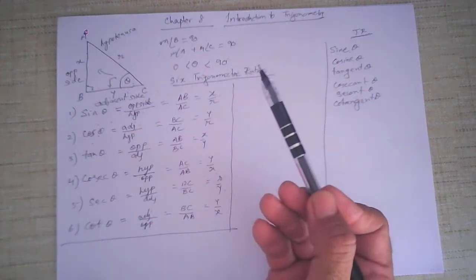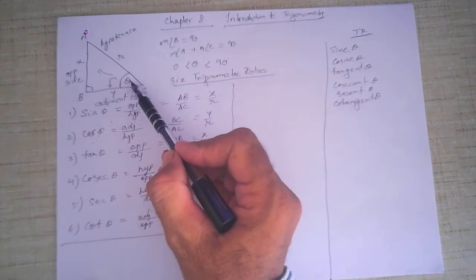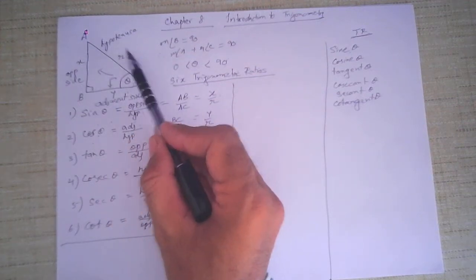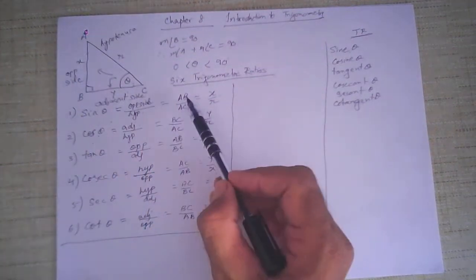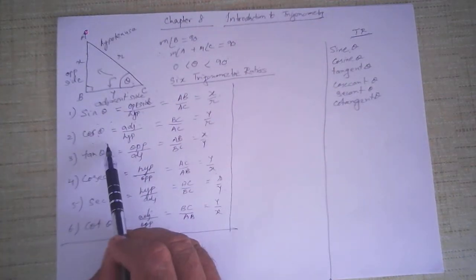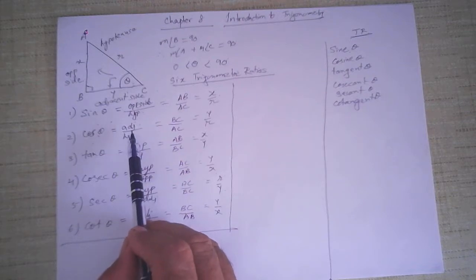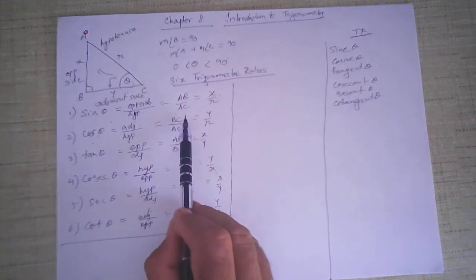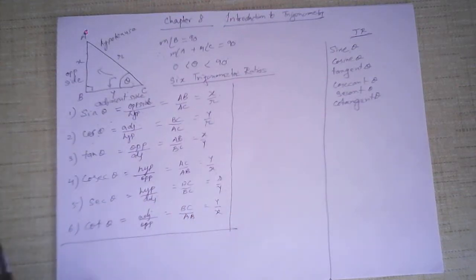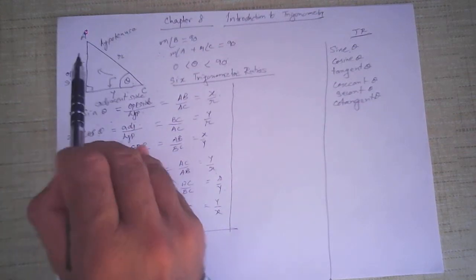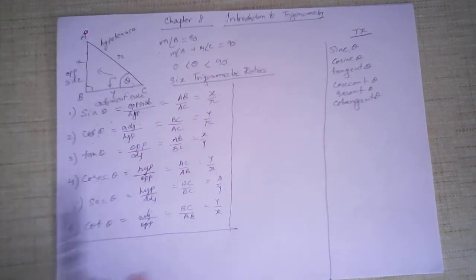Now what is sine theta? Sine theta is defined as the ratio of two sides, opposite side and hypotenuse. So AB upon AC, AB is x, upon r, x upon r. Similarly cos theta is the ratio of the adjacent side and the hypotenuse. So BC upon AC, y upon r. Tangent theta is defined as the ratio of the opposite side and adjacent side. AB upon BC, x upon y.